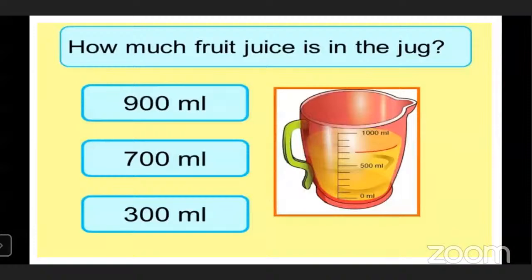Now children, we have learned many things about liter, milliliter, volume and capacity. Now you tell me how much fruit juice is in the jug. Just see this jug, and the measurement is also marked here. From 0 ml it has started and the ending point is 1000 ml. That means 1 liter. That means you can put 1 liter of juice in that jug.